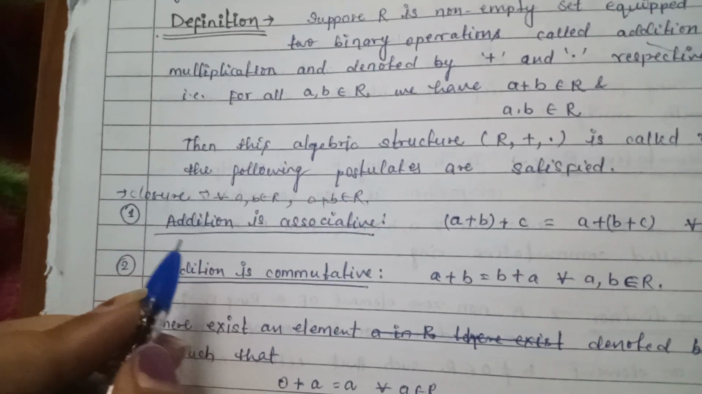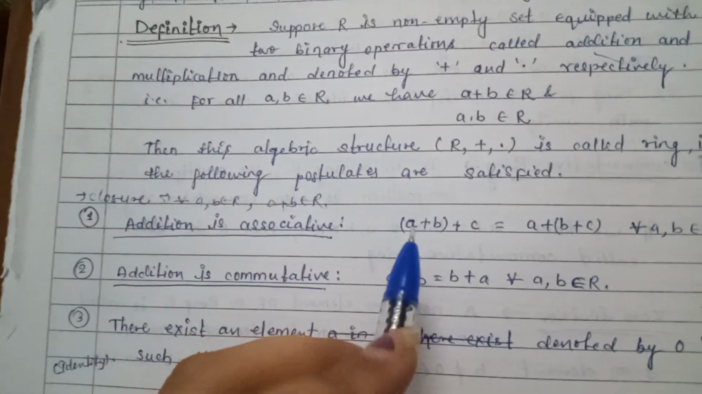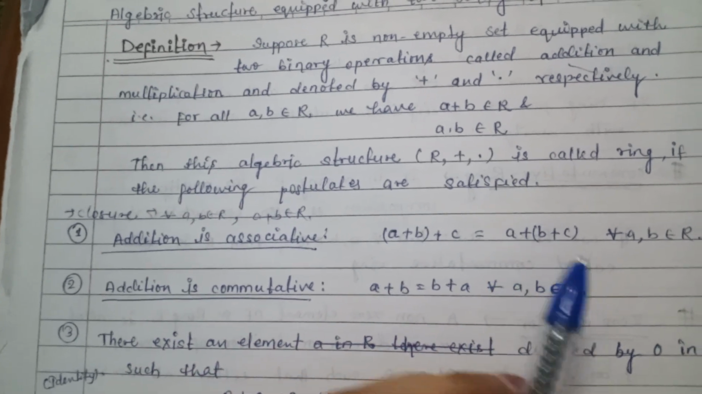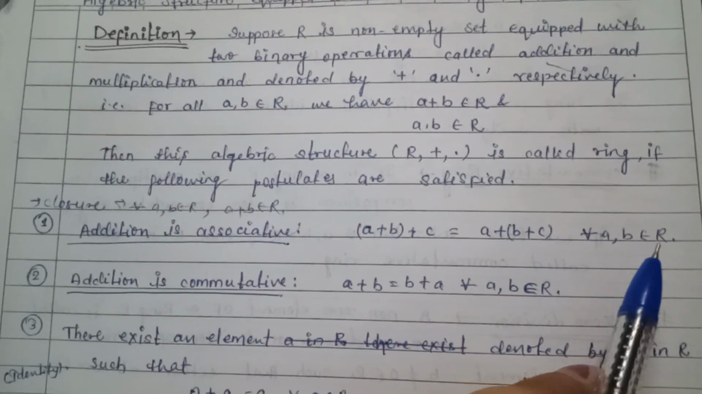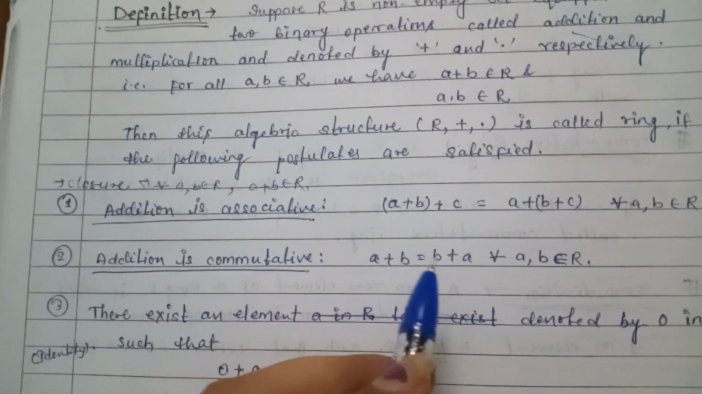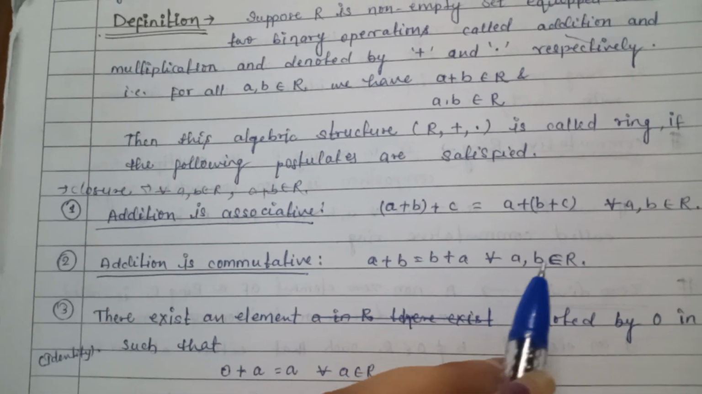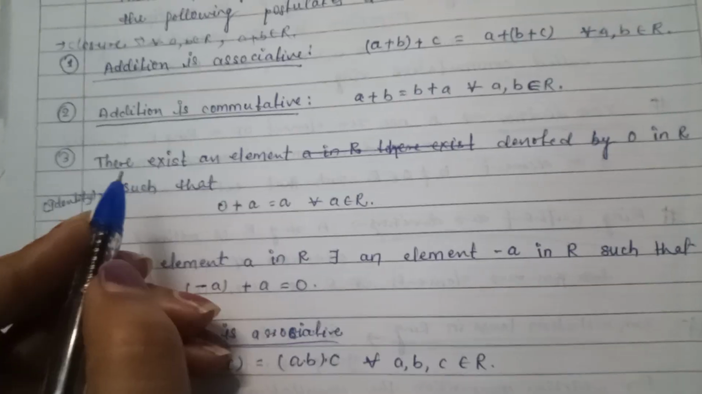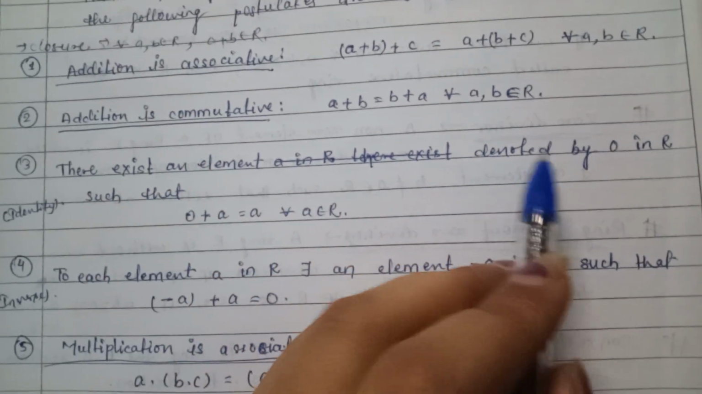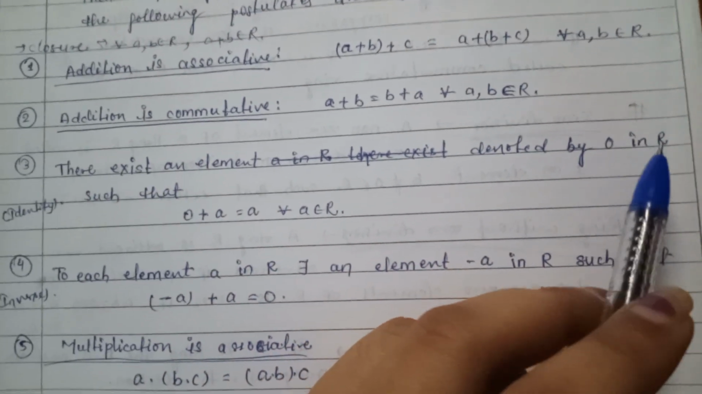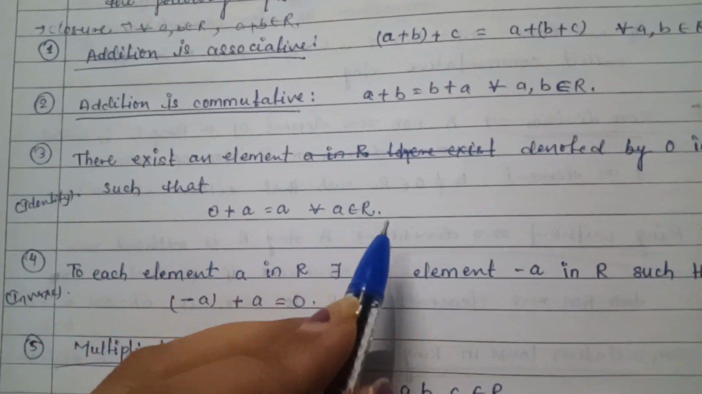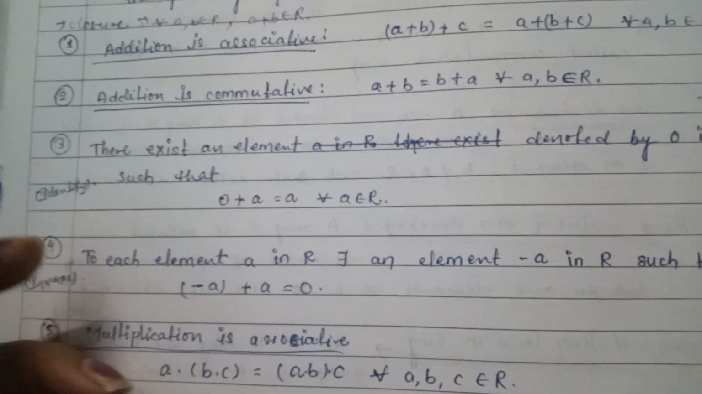Now the first one is addition is associative, so (a + b) + c is equal to a + (b + c) for all a, b, c belongs to R. Now addition is commutative, so a plus b is equal to b plus a for all a, b belongs to R. There exists an element denoted by 0 in R such that 0 plus a is equal to a for all a belongs to R. This is the identity property, okay.